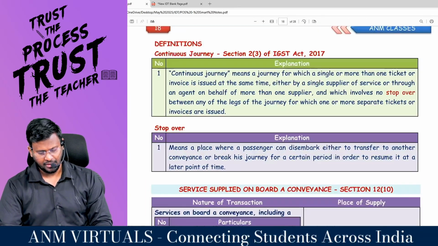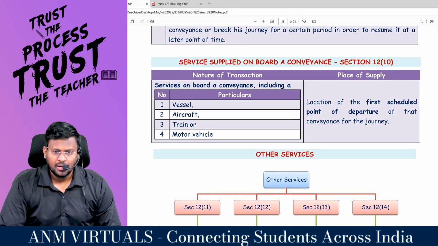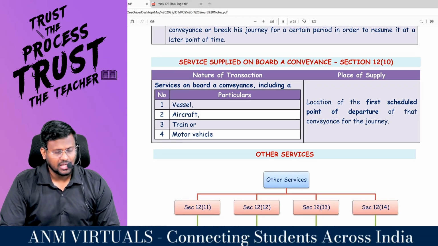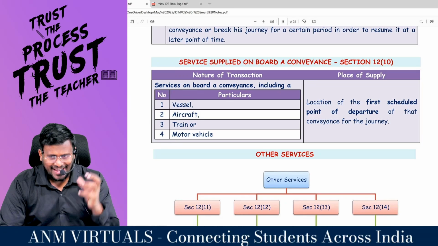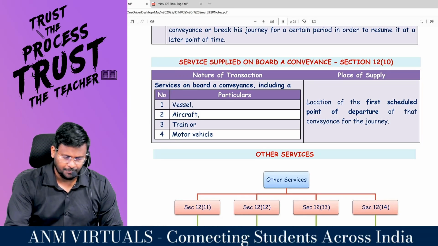Comfortable? So tell me, what is 12.1? Applicability. 12.2 general provision. 12.3 services relating to immovable property, boat or vessel. 12.4 four services. 12.5 training or performance appraisal services. 12.6 events. 12.7 organization of event. 12.8 transportation of goods. 12.9 transportation of passengers.